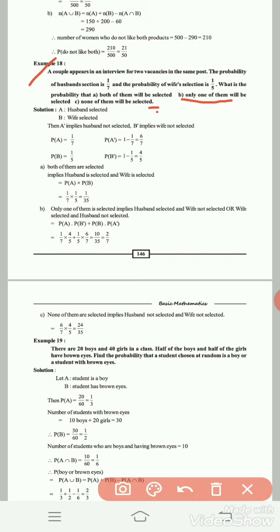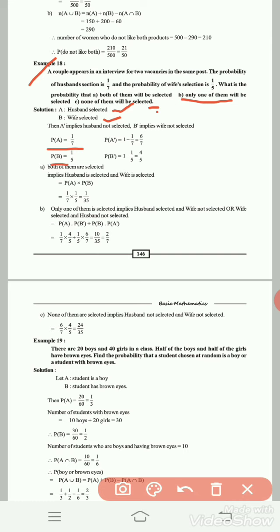First, write down the given data. See here, husband selection and wife selection, 2 events. First, consider the event A as husband selected, event B as wife selected. See here, a couple appears in an interview for 2 vacancies in the same post. The probability of husband selection is 1 by 7, here P of A equal to 1 by 7. Probability of wife selection is 1 by 5, P of B equal to 1 by 5.